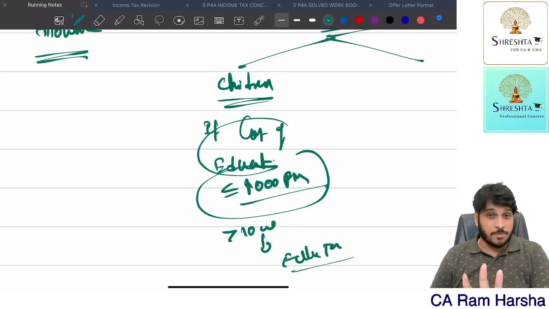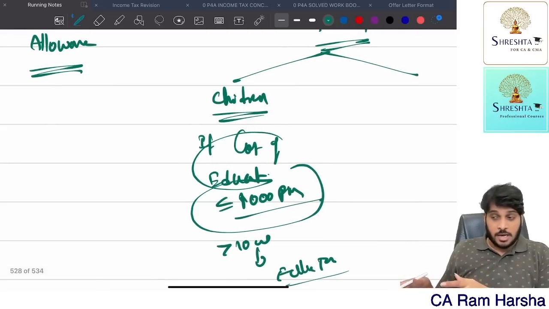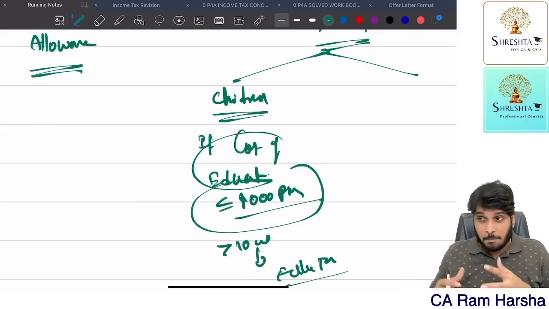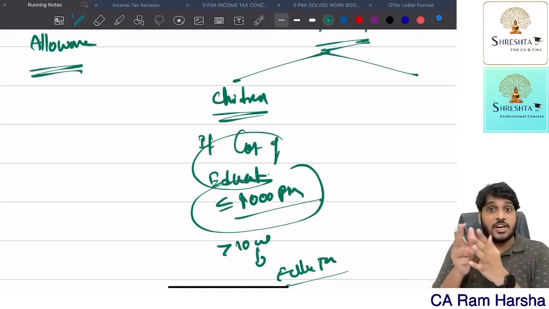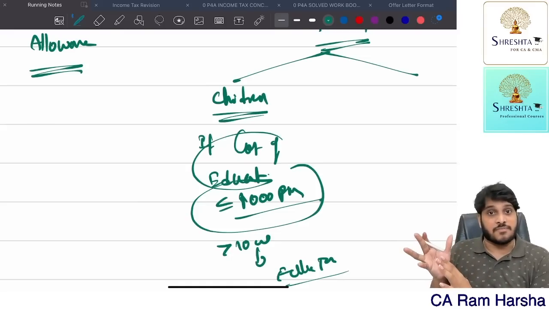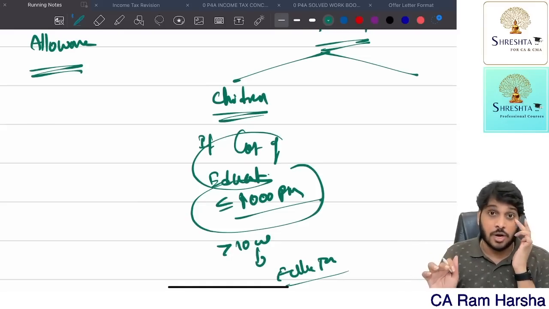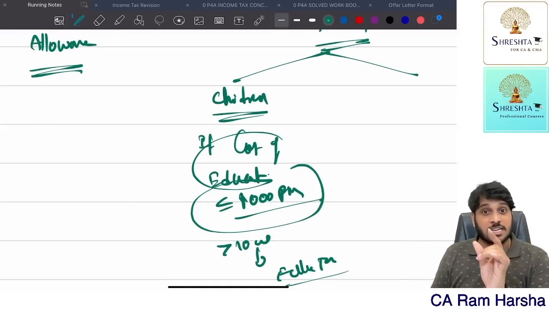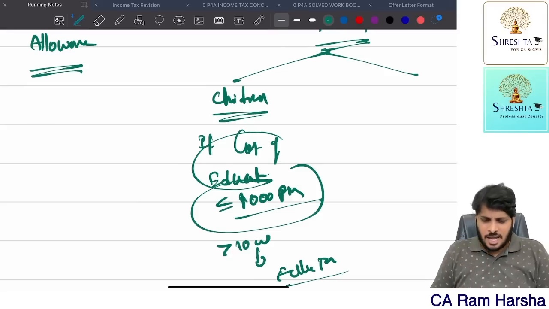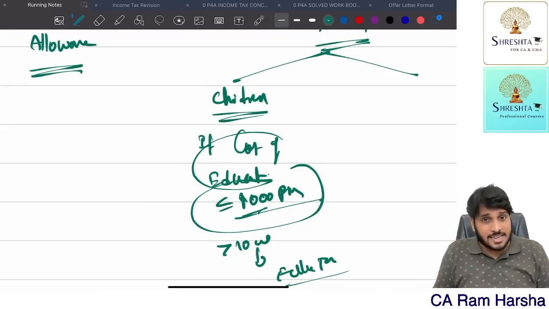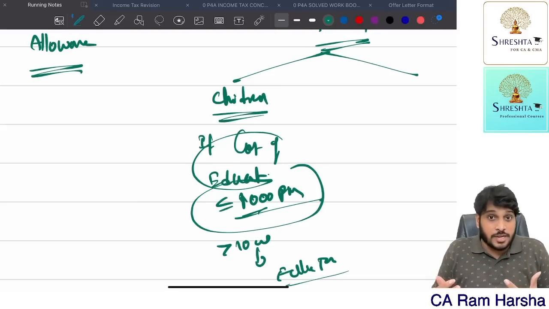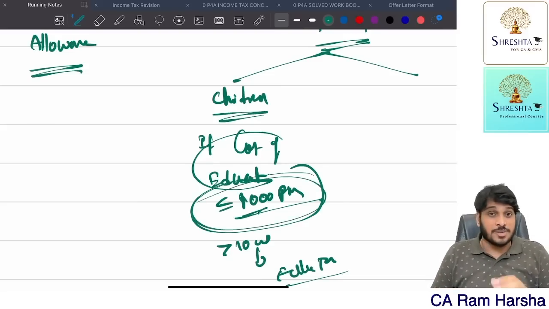If the cost of education in a similar school exceeds 1,000, it is fully taxable. What do you mean by fully taxable? Suppose I am working in a company and I joined my children in an employer school. That's an international school, and the similar education cost is 20,000 per month. The entire 20,000 is taxable because the cost of education per month exceeds 1,000. Therefore, it is entirely taxable. Sir, exceeding 1,000 means only 19,000 should be taxed monthly, why are you taxing the entire 20,000? Because this 1,000 rupees is a threshold limit.